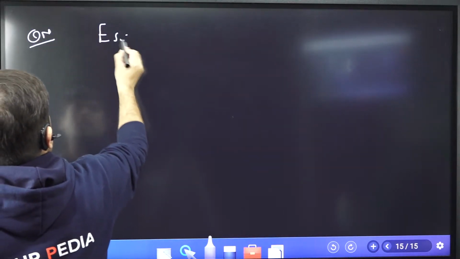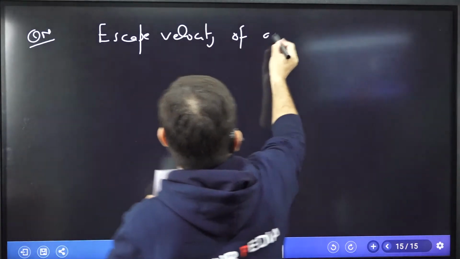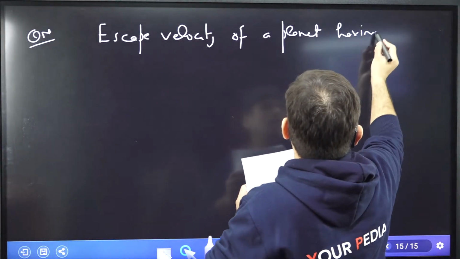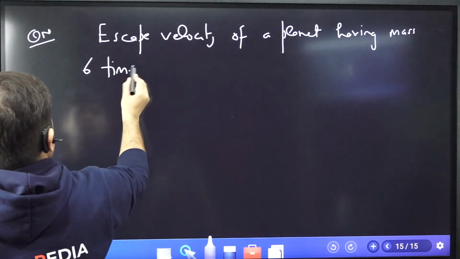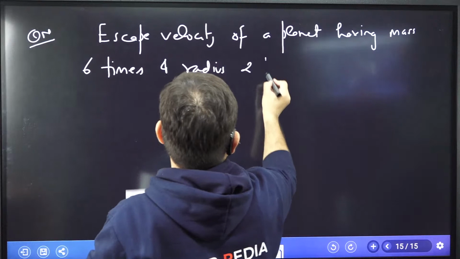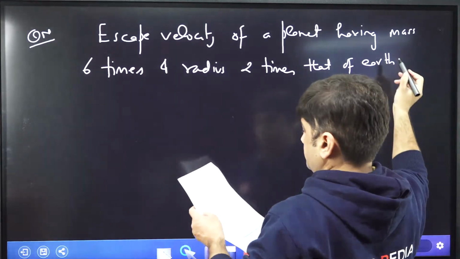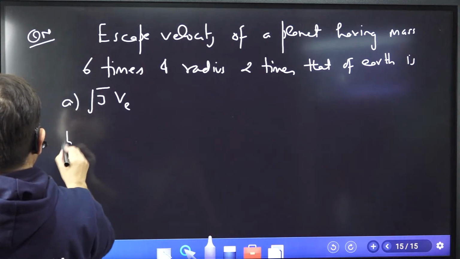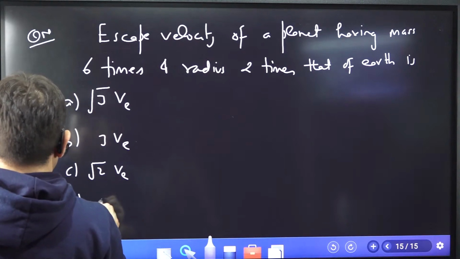It says that escape velocity of a planet having mass 6 times and radius 2 times that of earth is, answer choices are root 3 Ve, 3 Ve, root 2 Ve, 2 times Ve.